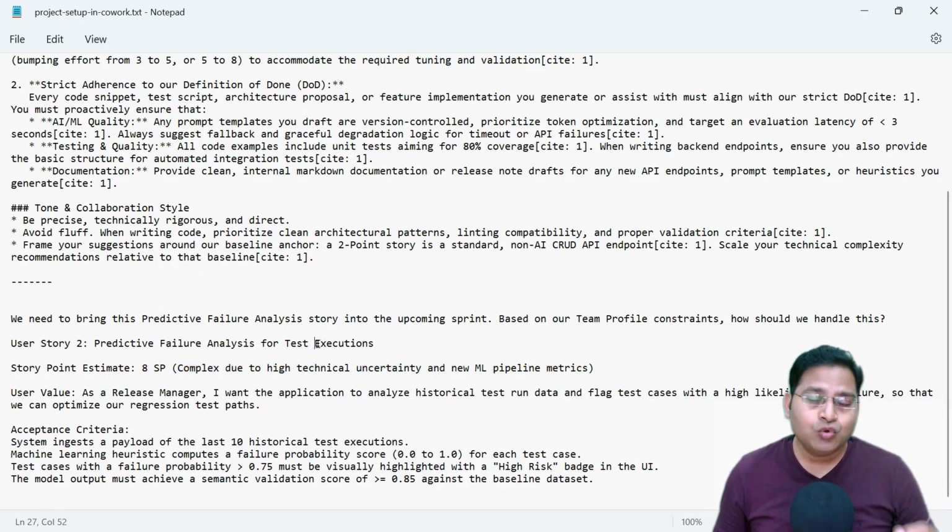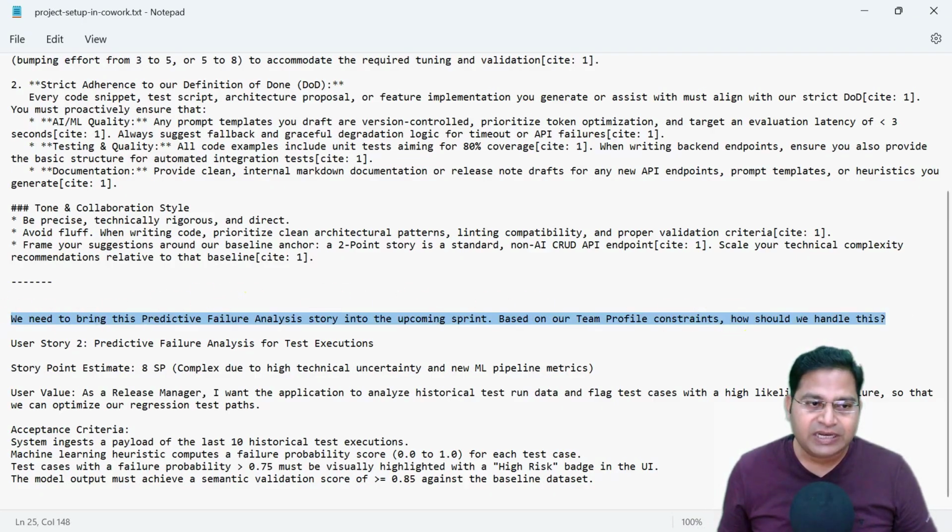Now what I want to do is, since the project setup has already been done, I want to put this user story in and ask Claude Cowork that we need to bring this predictive failure analysis user story into the upcoming sprint based on the team profile constraints. How should we handle this? So I am looking for the AI suggestion, the Claude Cowork suggestion, whether the user story that we are pulling into the next sprint is going to be fine, or what suggestion I get from AI.